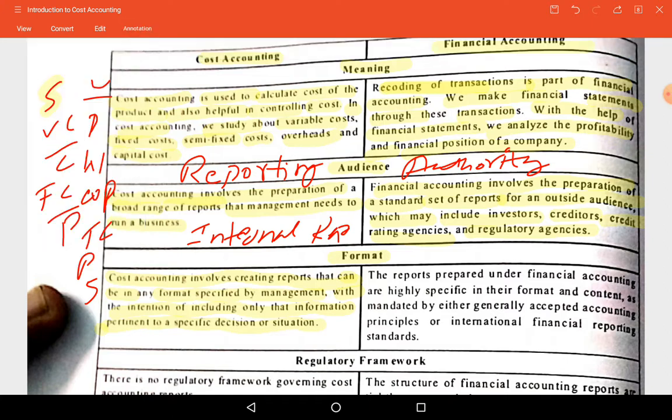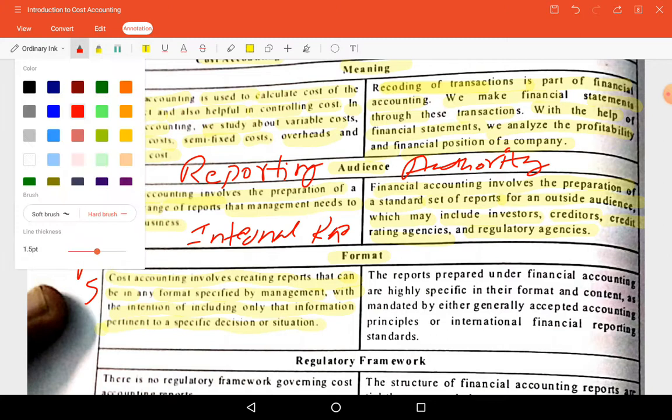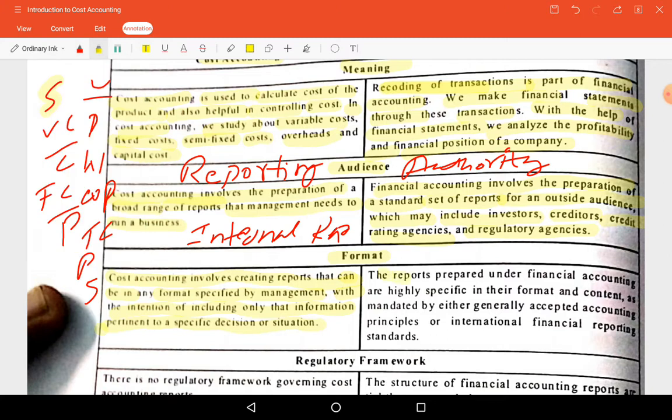But in the case of financial accounting, it is not like that. The reports prepared under financial accounting are highly specified in their format and content, and mandatory, following either Generally Accepted Accounting Principles or International Financial Reporting Standards, IFRS. Either by GAAP or IFRS, they need to follow a few things for the preparation and presentation of financial statements.